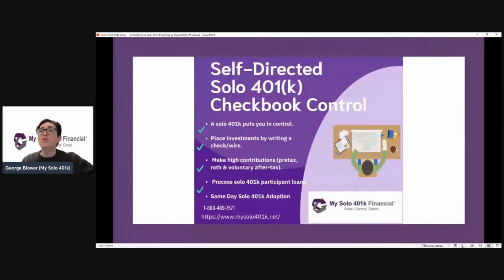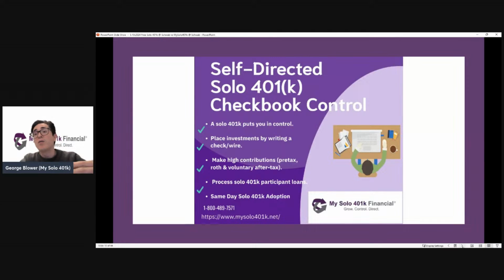Well, at a high level, a self-directed solo 401k like we offer is going to put you in control over your money. Specifically, you would have checkbook control over your money. You're also going to be able to invest by wire, right? If you open up a bank account, which we will help you do, you could have debit card access, and you're going to have access to a wide range of investments.